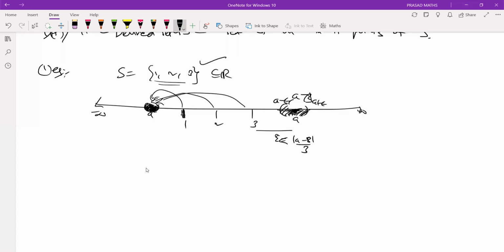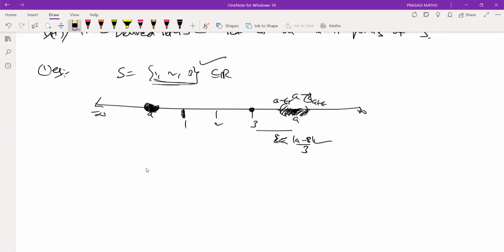You take any epsilon which is less than mod of A minus 3, by 3. You take epsilon very, very small. This does not intersect the set other than the point itself. Therefore, a point bigger than 3 is also not a limit point. Is it a limit point?